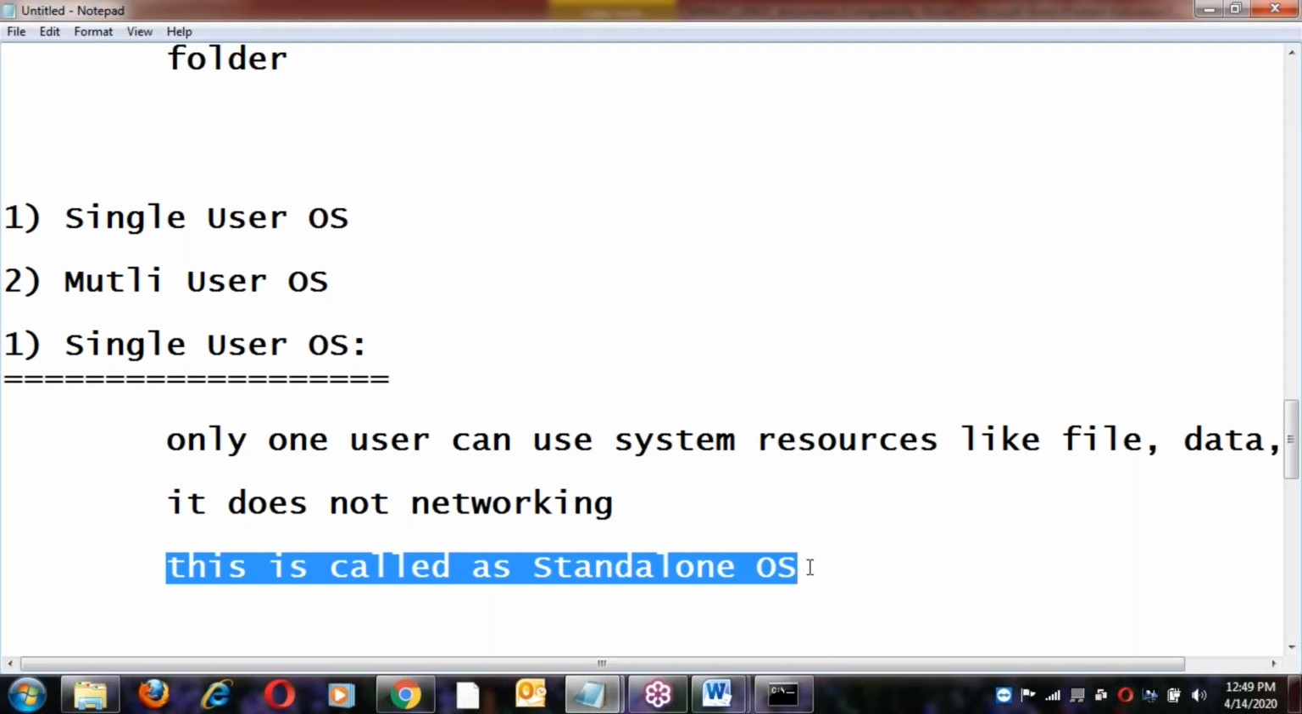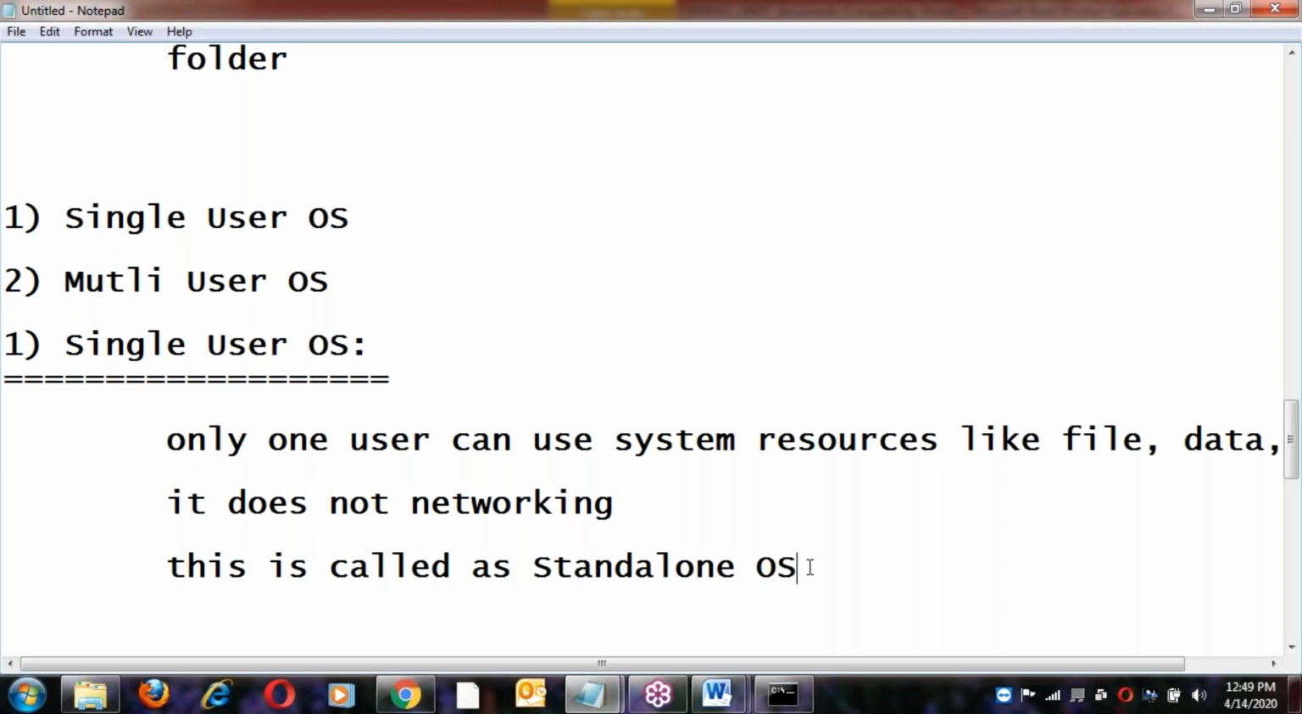We can't share the data. So only you have to use those files, right? You can't give them to others. There is no facility to transfer. Others cannot share your data, right? So this is called a standalone OS. What are the examples of this, we'll discuss next.